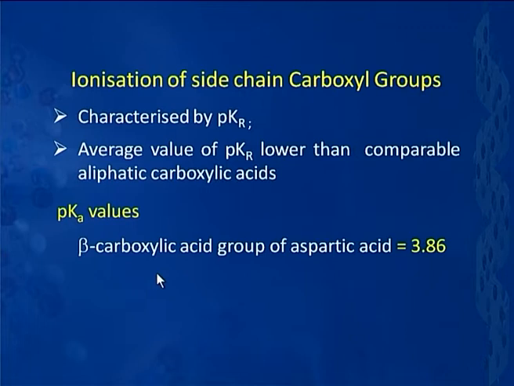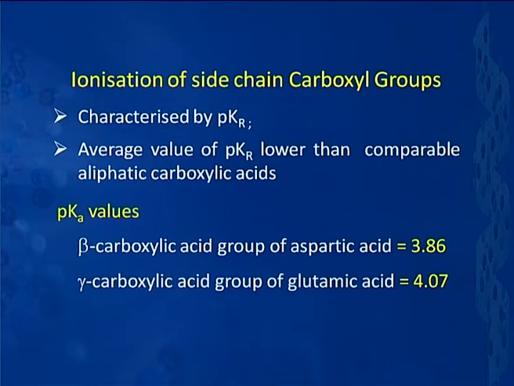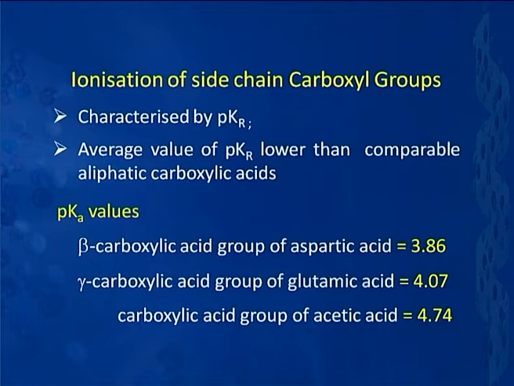The beta carboxylic acid group of aspartic acid has a pK value of 3.86, and that of the gamma carboxylic acid group of glutamic acid is 4.07, whereas that of acetic acid happens to be 4.74. Here again we find that these groups are more acidic. That means, carboxylic acid groups even in the side chain happen to be more acidic as compared to a common carboxylic acid without any amino group in it.